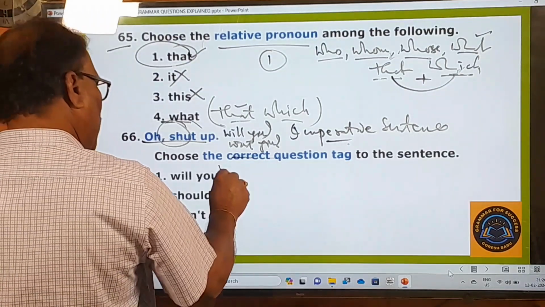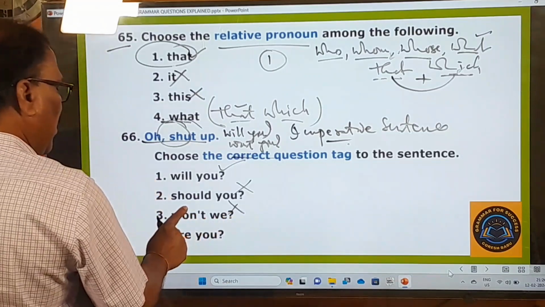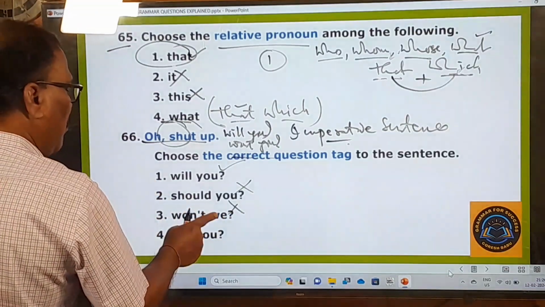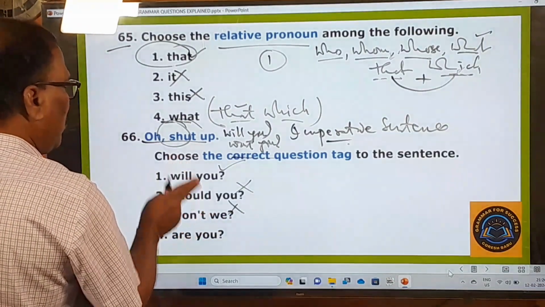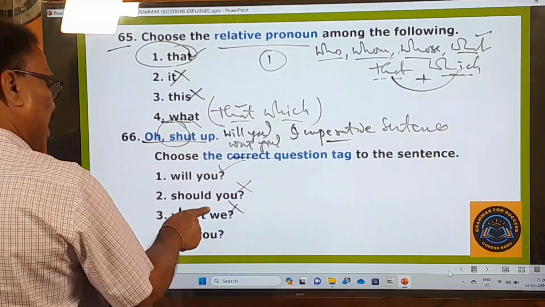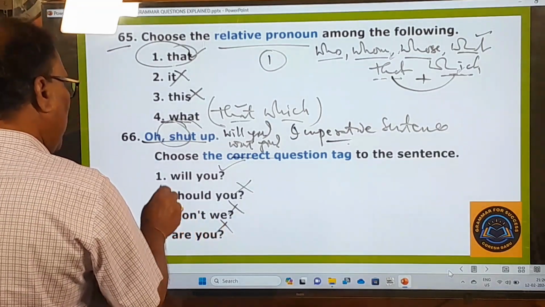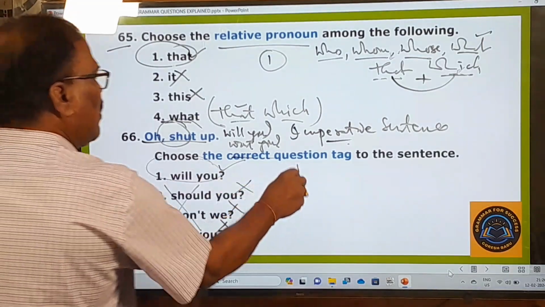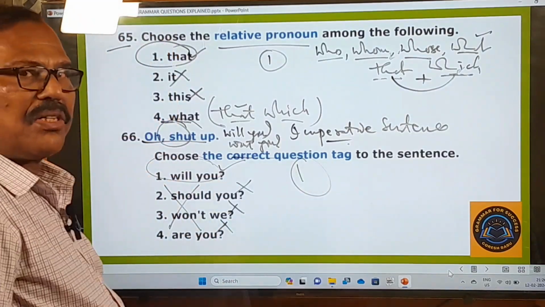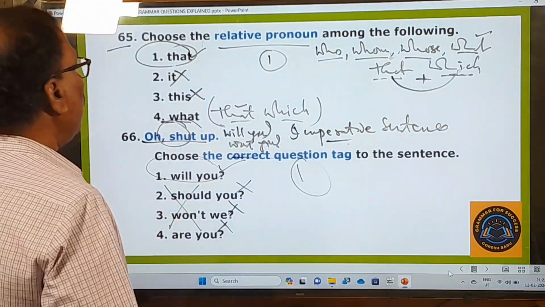Will you, this is there, right? Should you? No. Won't we? No. Actually, if there is no won't you, then you should have ticked this one, because two right things cannot be given in the options. That's why won't we is given. Won't we is wrong, and are you is wrong. So these three are wrong. Only the first one is the right one. Your answer choice is only the first one. And now let's move on to the next question.